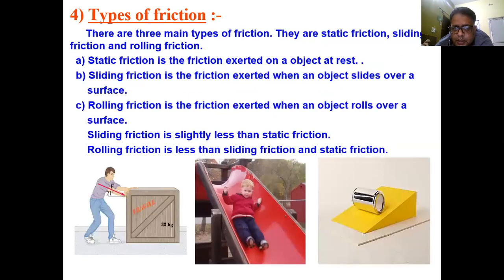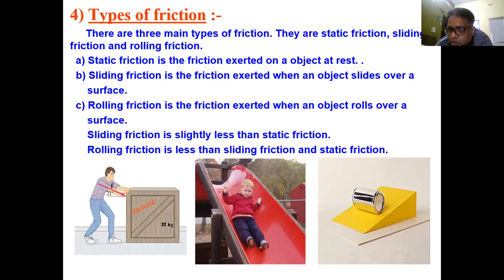The next one is types. The first is static. Static means the object remains at rest. Second is sliding, when we slide one object over the surface of another. And third is rolling. It is the friction when an object rolls over the surface of another. Now, static friction and sliding friction are always greater than rolling friction. The reason is that in rolling friction, the area of contact is quite less as compared to the area of contact in sliding and static friction.